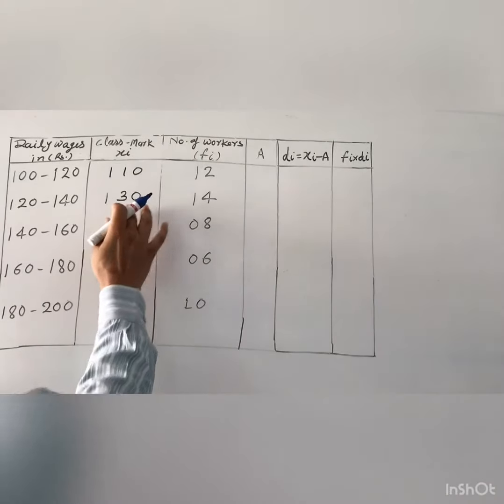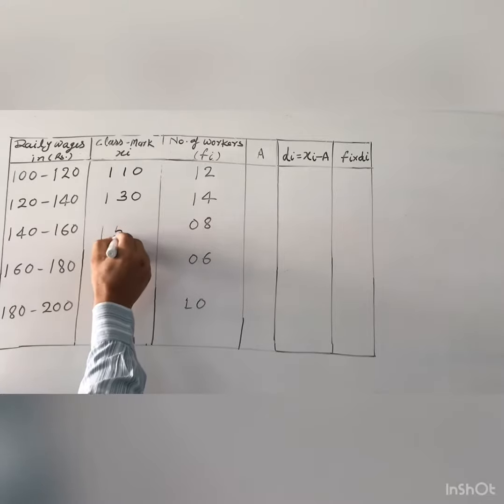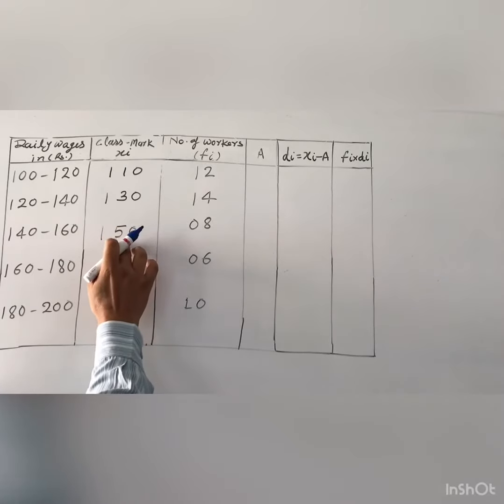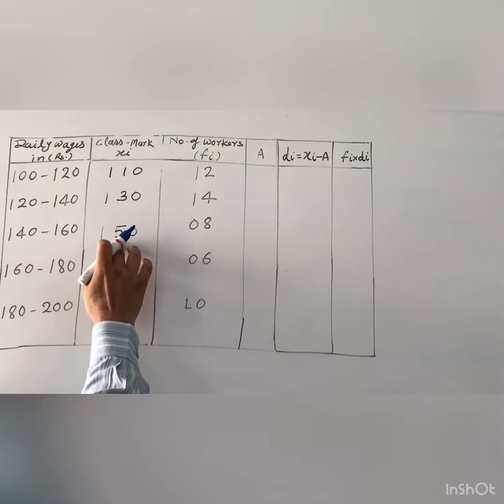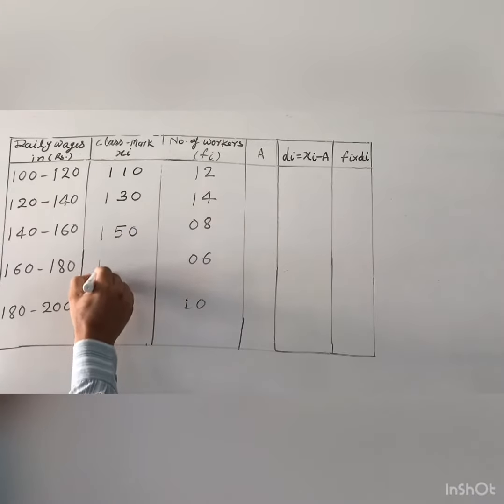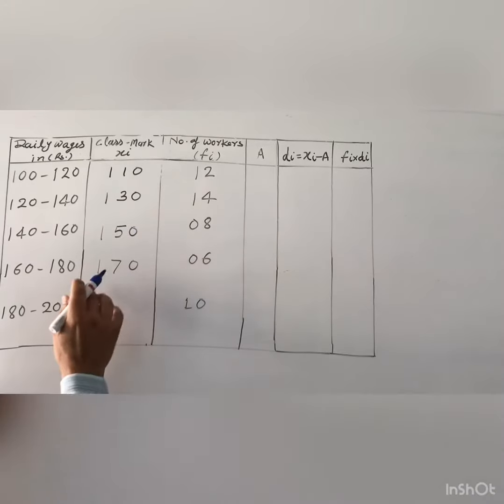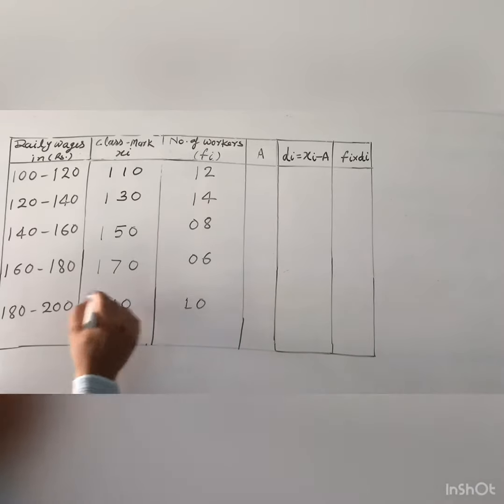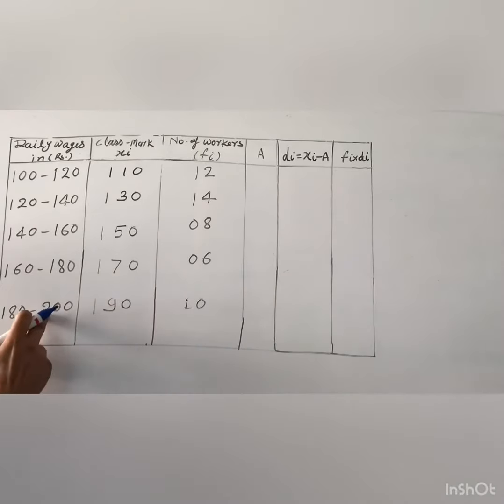So you add here 20, that is 150, and again add 20, that is 170, and 170 plus 20, that is 190. And you can also find it this way: 180 plus 200 is 380, and half of 380 means 190.